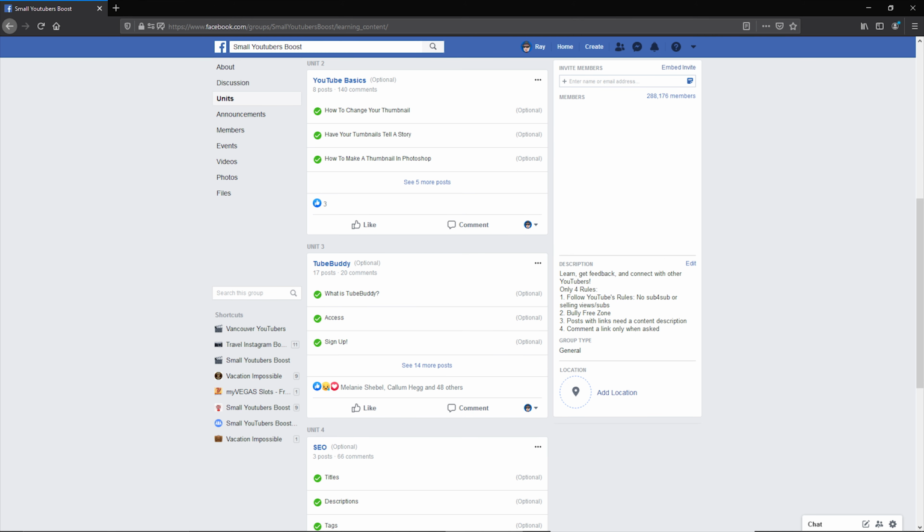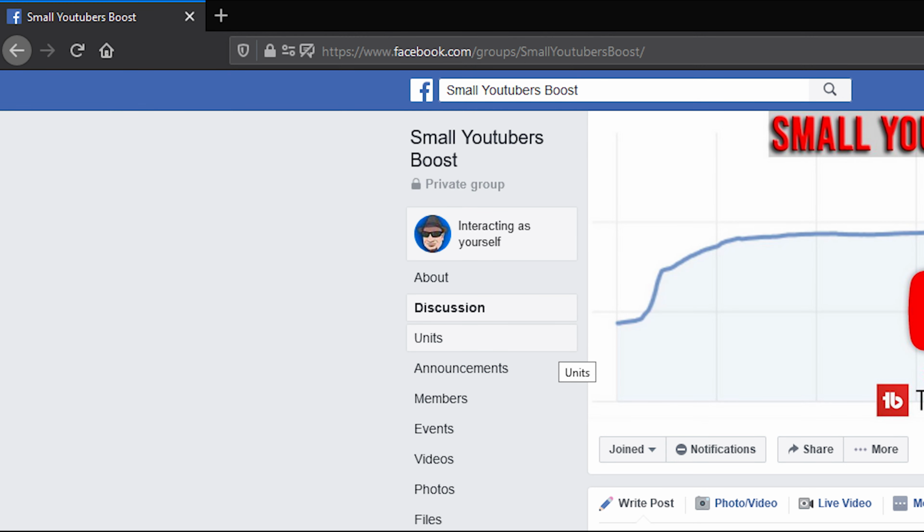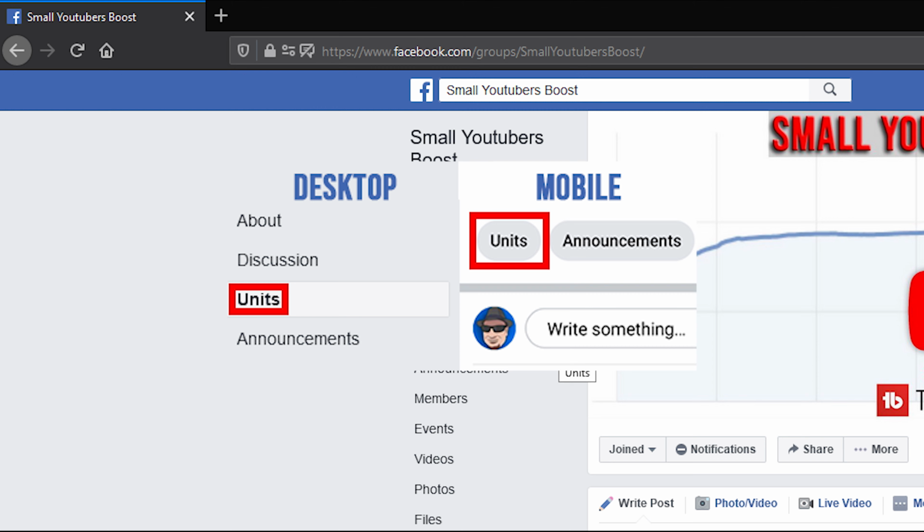Units, depending on how they've been set up by the admin of the group, are a collection of posts on a single topic whose goal is for you to learn something. The only difference between these and regular posts is that they have titles and that they're organized in the Units section of the group. So here's how to find the Units section of your group both on desktop and on mobile.